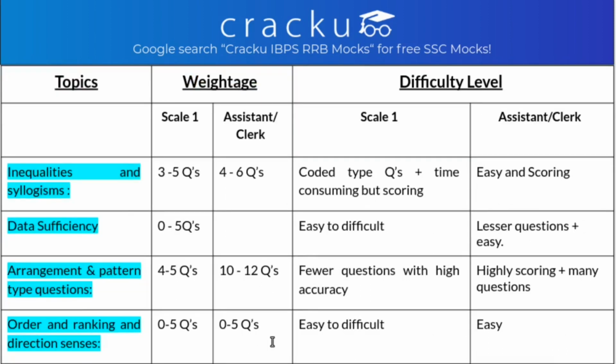So after this, let's see inequalities and syllogism. From them, in scale 1 you get 3 to 5 questions, whereas in office assistant you get 4 to 6 questions.